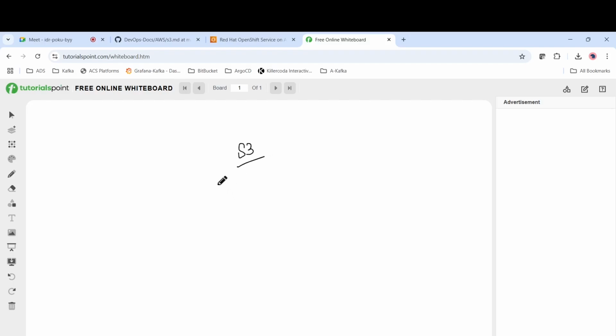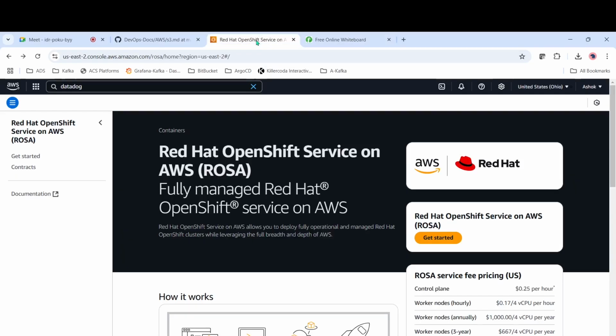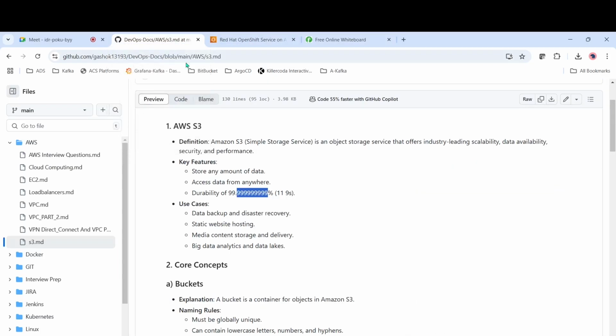An S3 bucket will be hosted in multiple availability zones. For example, you are creating a file, file.txt. This will be sent to multiple availability zones like AZ1, AZ2, AZ3. So a copy of file.txt will be in each. No matter if one availability zone is gone, the file will still be available from another availability zone. So it is 99.999999999, 11 nines. It is very highly available.